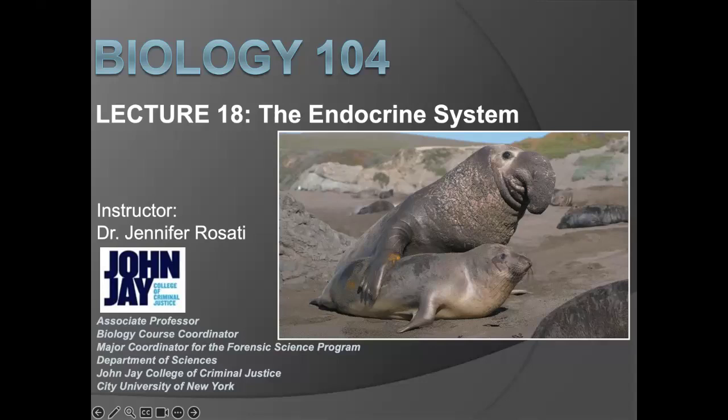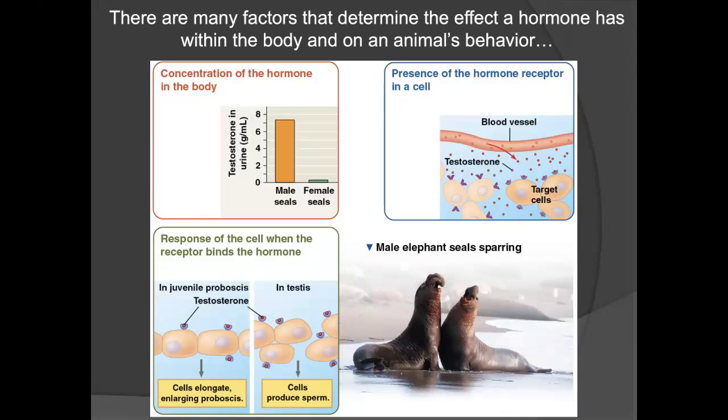Welcome to Lecture 18, where we will go over the endocrine system. There are many factors that determine the effect of a hormone within a body. This will in turn also have an effect on an animal's behavior. These factors include the concentration of the hormone in the body, the presence of the hormone in a cell, and the response of the cell when the receptor binds to a hormone.